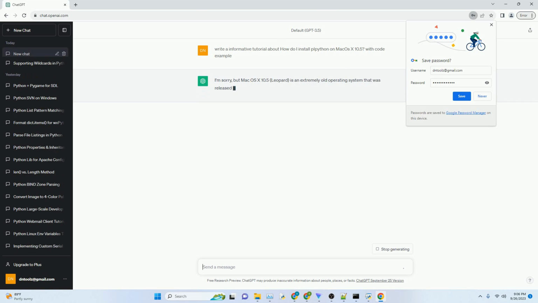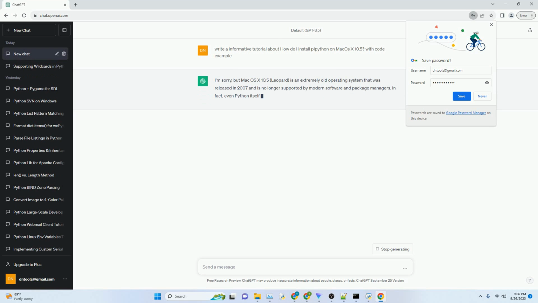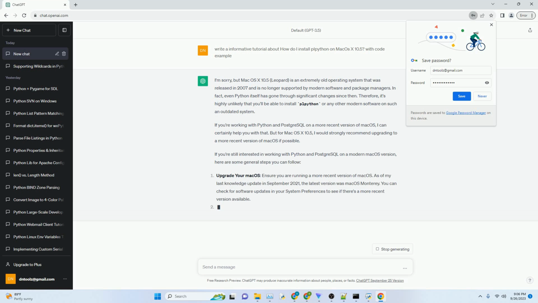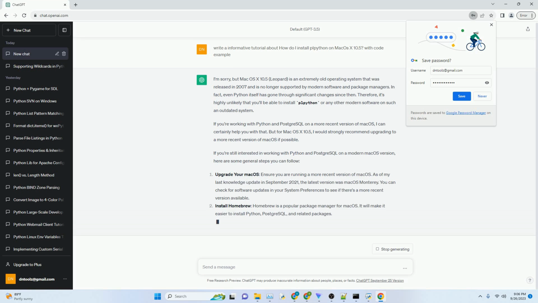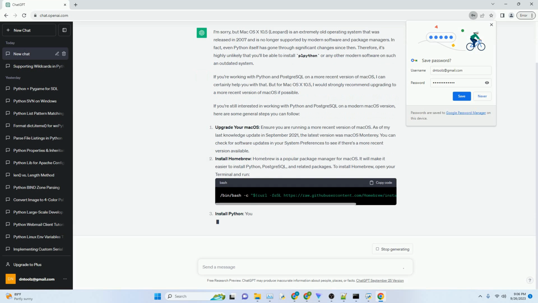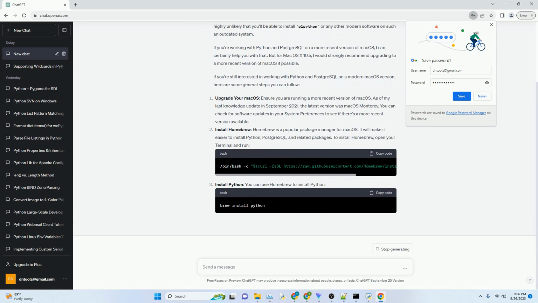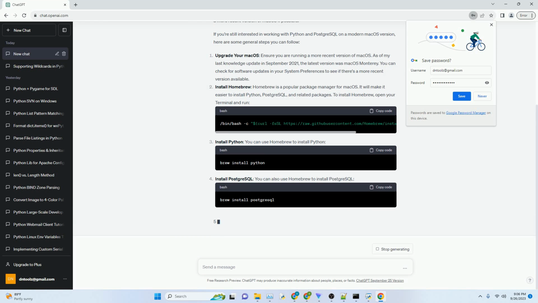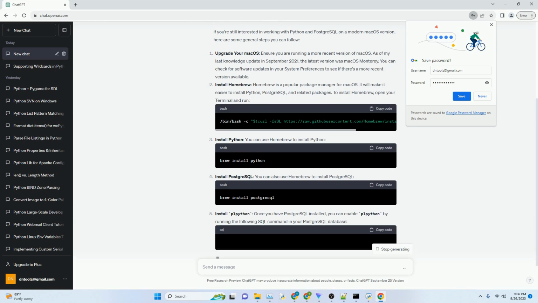I'm sorry, but macOS X 10.5, Leopard, is an extremely old operating system that was released in 2007 and is no longer supported by modern software and package managers. In fact, even Python itself has gone through significant changes since then. Therefore, it's highly unlikely that you'll be able to install plpython or any other modern software on such an outdated